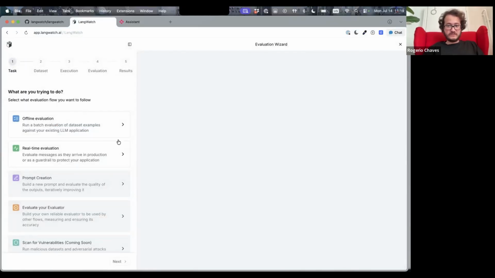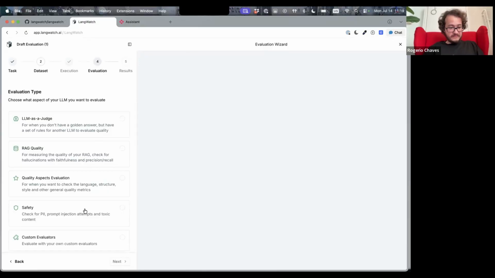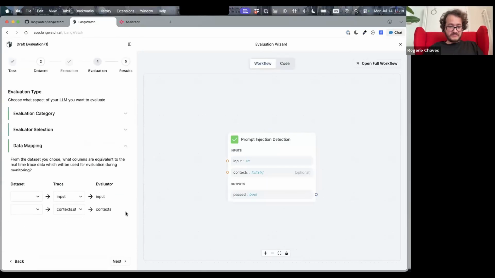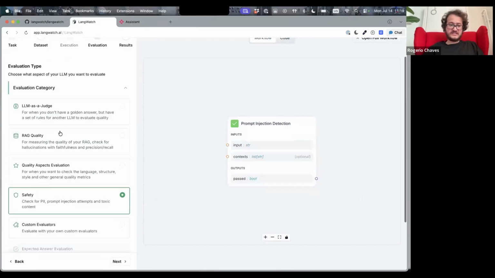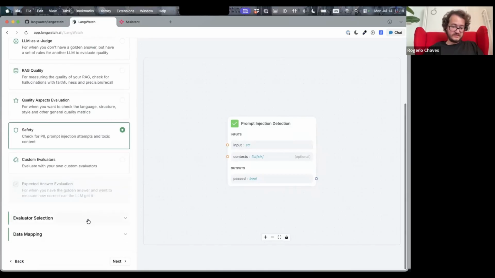Let's go there. When you go to evaluations and start a new one, you open up this evaluation wizard, and this guides you through all the possible ways that you can build and evaluate. Going here on real time, you see this is the one we chose when we set up that one that you just saw, but you can also choose it as a guardrail. Let me go on this path then. When I choose it as a guardrail, I can put my jailbreak detection as a guardrail. For example, I have a series of evaluators here: LLM as a judge, RAG quality, or a custom one, expected answer, if you have that.